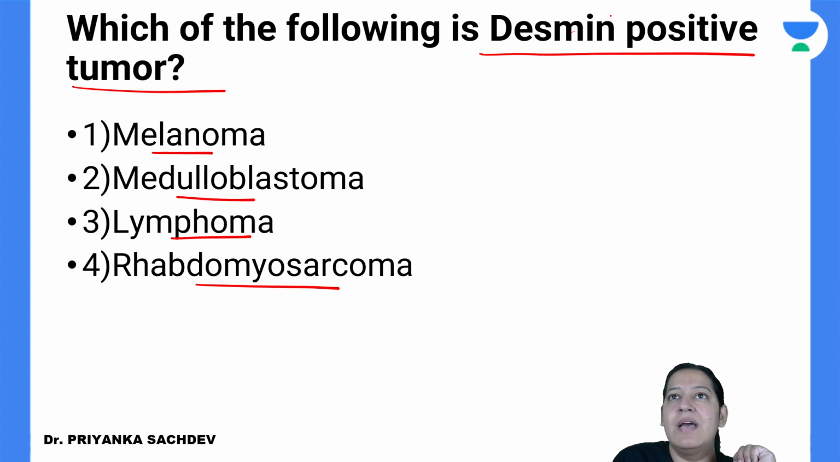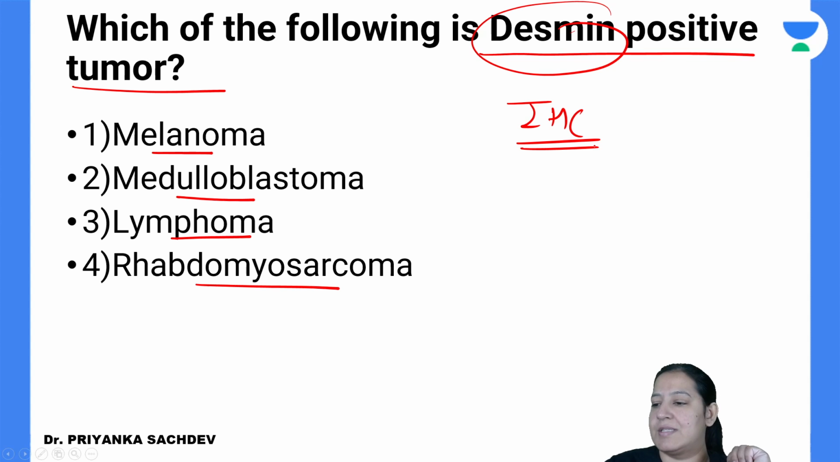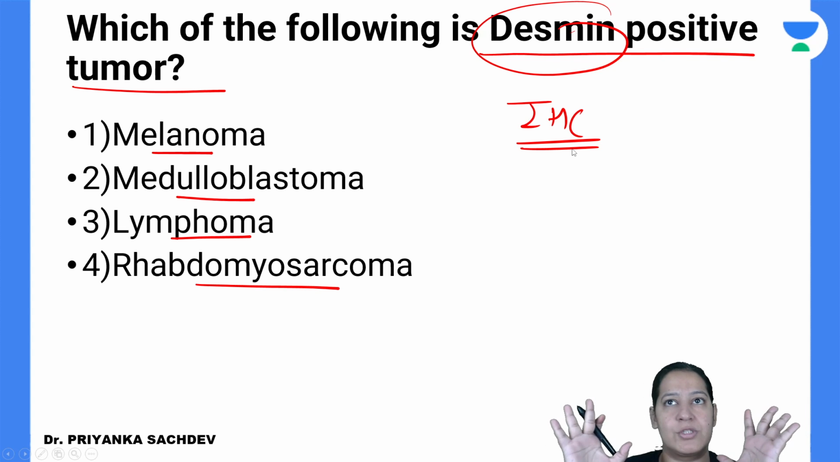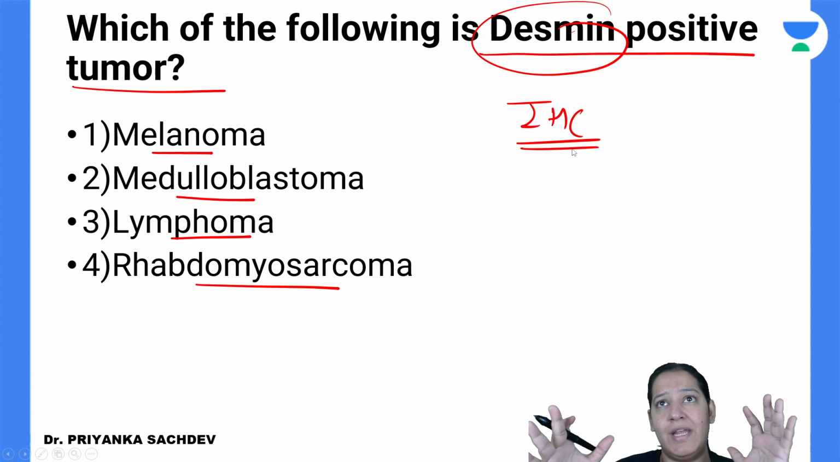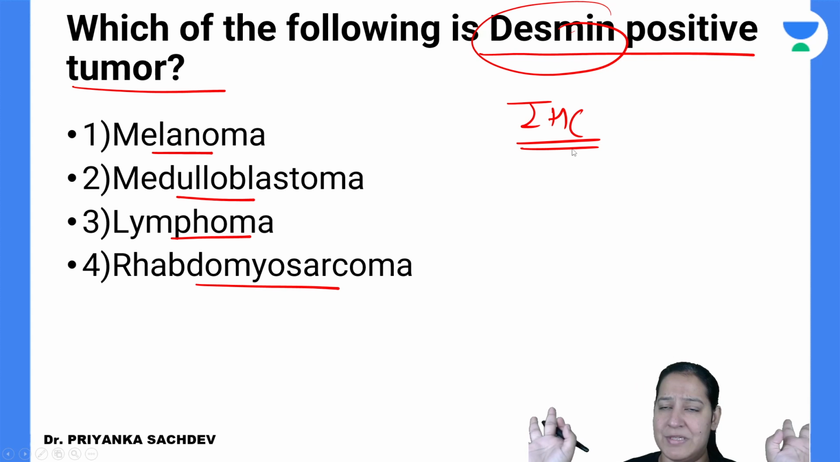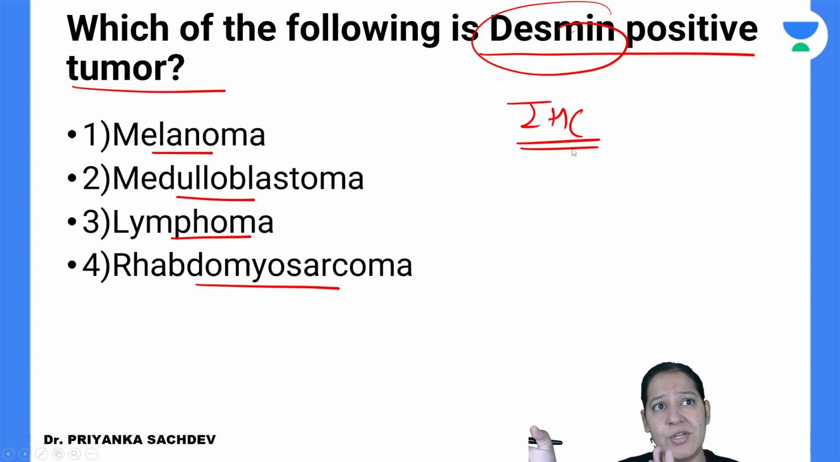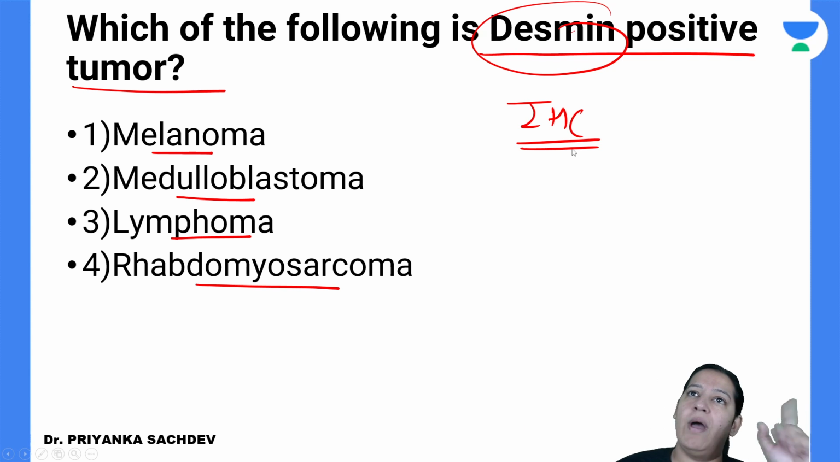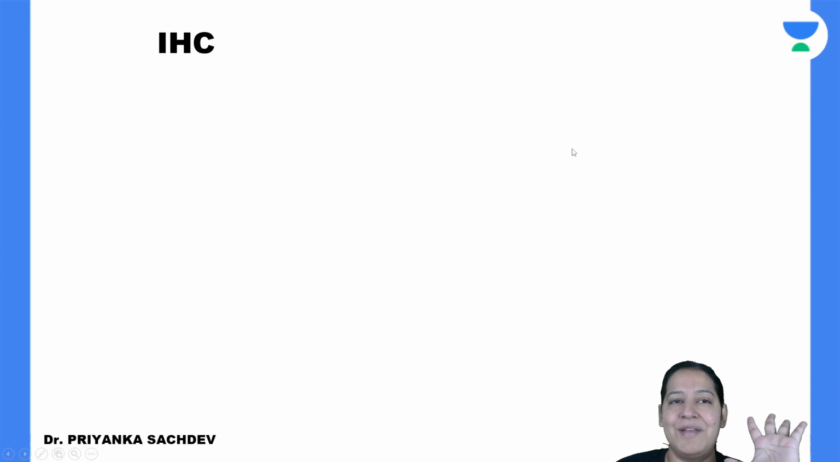What is Desmin? Desmin is an immunohistochemistry marker. So this question is based on immunohistochemistry. Not only Desmin, you should know all immunohistochemistry. First I will tell you the table of immunohistochemistry. Then I will come back to this question and you have to tell me the correct answer. So let me tell you immunohistochemistry.